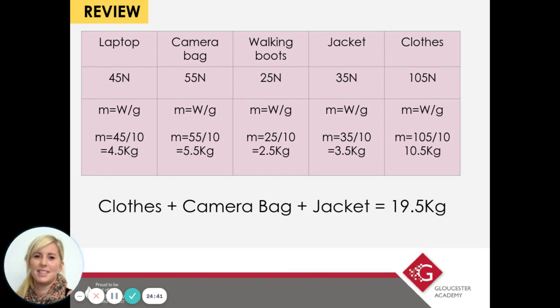Now, I am a bit worried that Kate is going on holiday without any shoes. So hopefully in her clothes selection, she's got some trainers or flip-flops or something. But yeah, I'm a bit worried she's going without her shoes. But this seems to be the only combination that will get her as close as possible to 20 kilograms. If I'm wrong on that, and I'm happy to be wrong, then can you send me what you think is the best combination to get as close to 20 kilograms as possible? Okay.